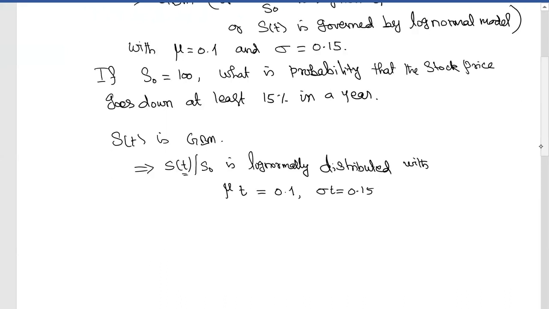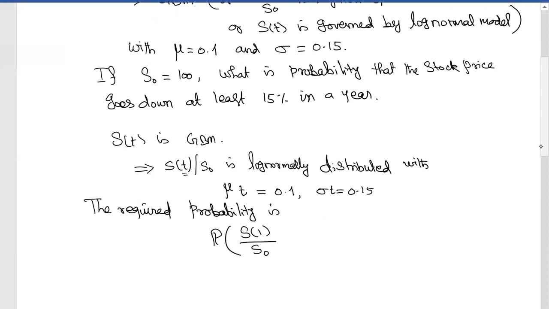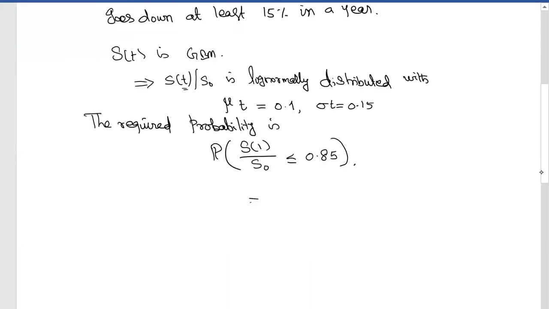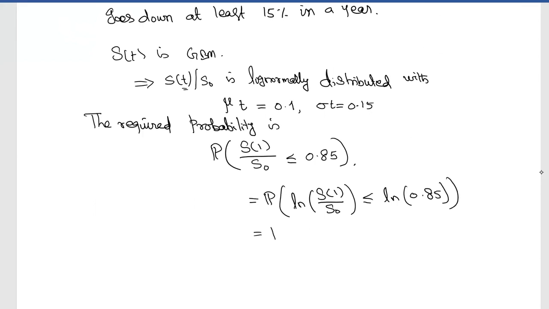Okay, so the required probability is the probability of S1 by S0 less than or equal to, so you are losing 15%, it means this should be less than or equal to 0.85, right? And that can be written as the probability of log S1. Why I am taking log is because we know how to handle this. This is less than or equal to log 0.85,